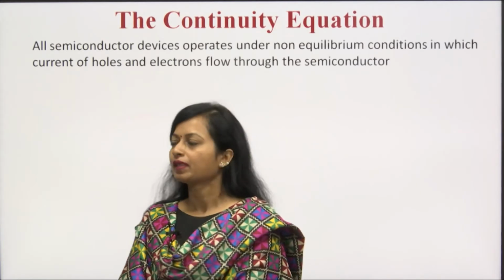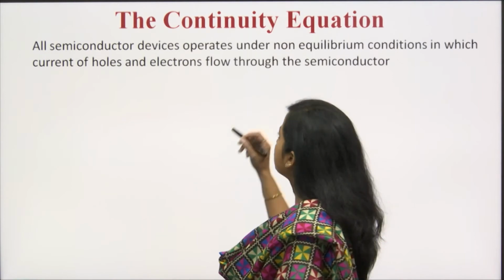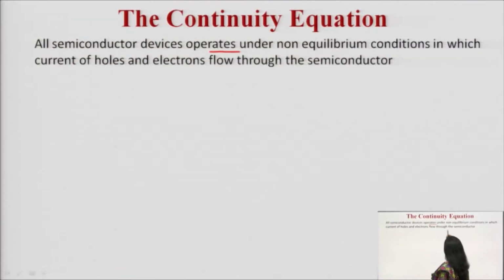Let us begin today's topic, the continuity equation. All semiconductor devices operate under non-equilibrium conditions in which current of holes and electrons flows through the semiconductor.